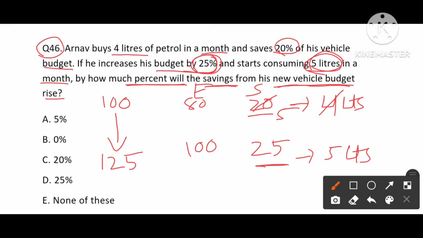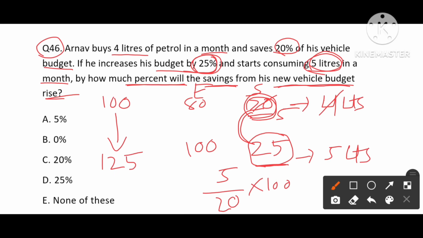So we are asking about the percentage change between these two. 20 becomes 25. The difference between these two is 5 units. So we write the change over the original value, which is 20, and here we have 5 by 20, which will be 25%. Option D is our answer.